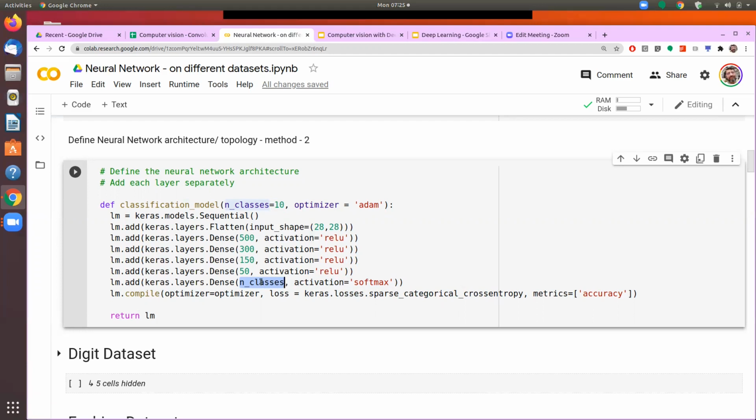So in the output layer, we are defining how many classes, and this will be equal to the number of classes that you want our input to be classified into, and the activation function is softmax. And as we have seen, we use the softmax function when we are doing multi-class classification. Once the layers are defined, then we are compiling the model here itself.